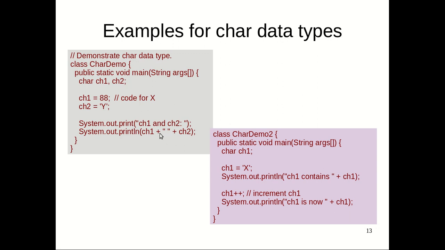Okay, and let me tell you, we'll see about plus. It has a purpose of concatenation. When you use it as a part of a string or character, it is used for concatenating more than one character and a string. Mostly it will be used as a part of print or println. Okay, you can see that. So both will represent, it is the ASCII value for x, and this is a y character, so it will print both x and y.